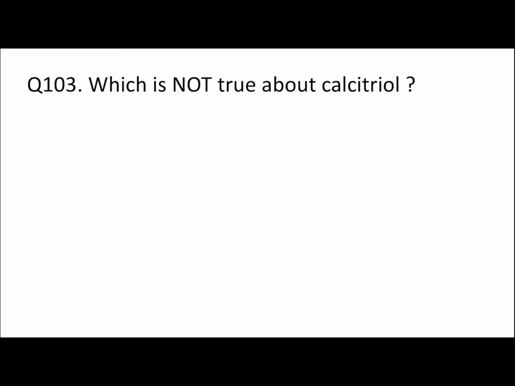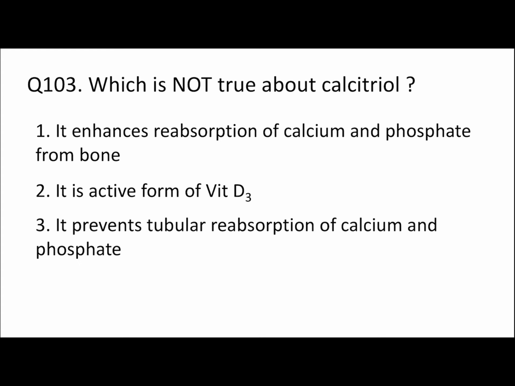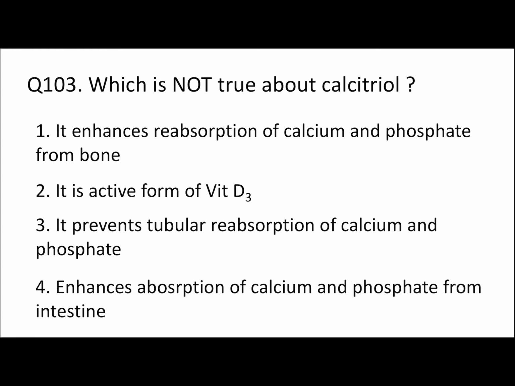Question number 103. Which is not true about calcitriol? It enhances reabsorption of calcium and phosphate from bone. It is the active form of vitamin D3. It prevents tubular reabsorption of calcium and phosphate, or it enhances absorption of calcium and phosphate from intestine. Likewise, like in question 102, look at option number 3.